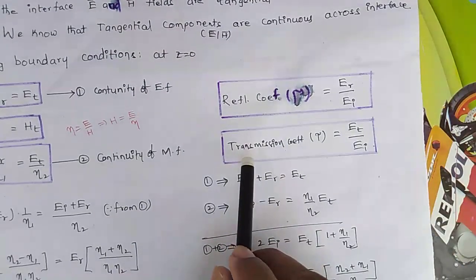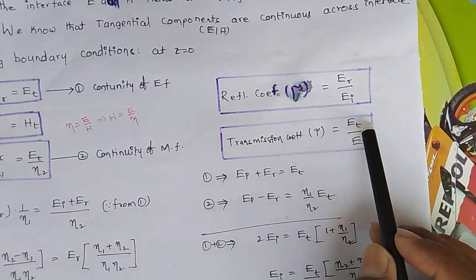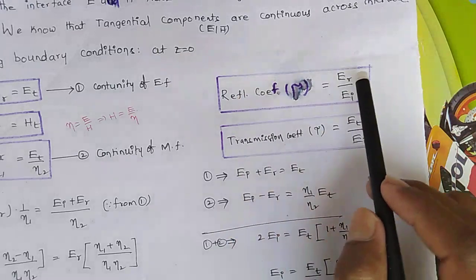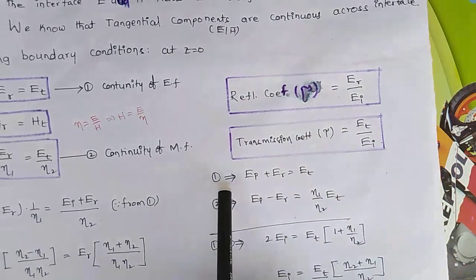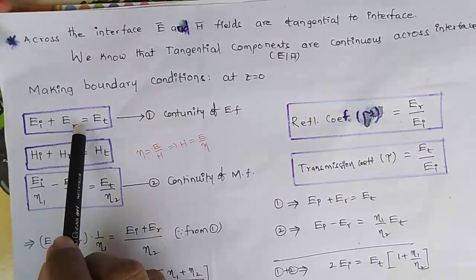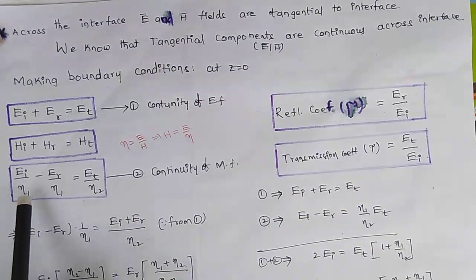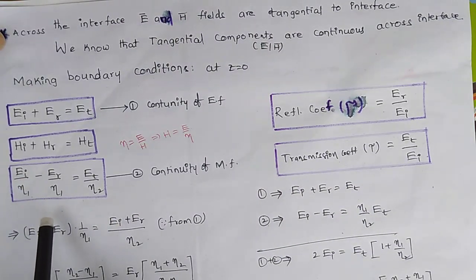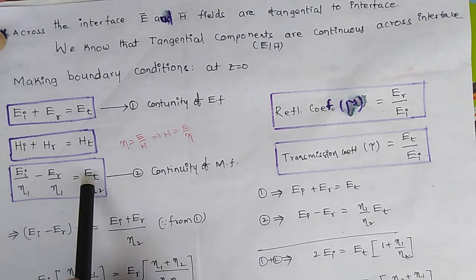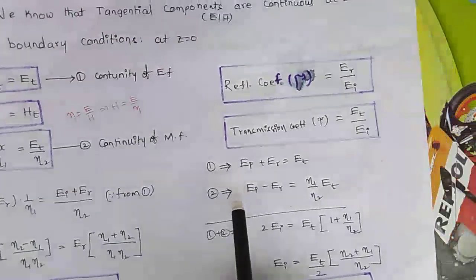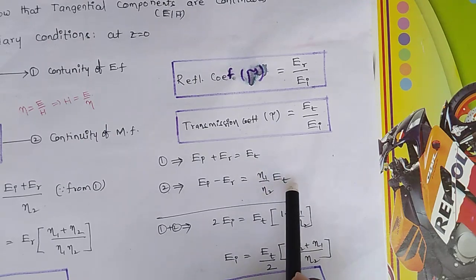Now again I am going to find out the transmission coefficient. Transmission tau is equal to Et by Ei. For the reflection, Er by Ei; for transmission, nothing but Et by Ei. We know from the first equation, Ei plus Er is equal to Et. From the second equation, Ei minus Er into 1 by eta 1 is equal to Et by eta 2. By simplifying, I can get Ei minus Er is equal to eta 1 by eta 2 into Et.